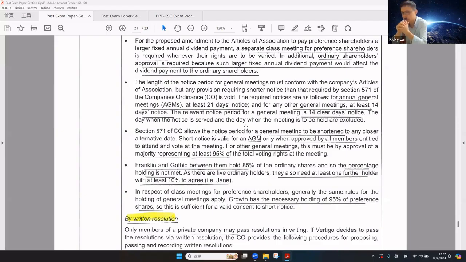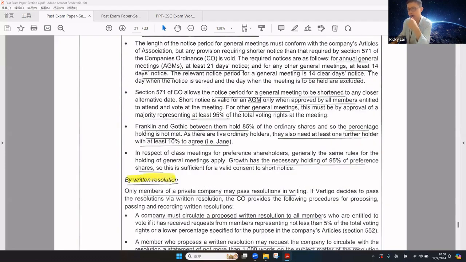Since Frankie and Coda hold 85%, they cannot fulfil the 95% requirement. They need at least one further holder, that is at least 10%, to agree to the consent of short notice. Regarding the preference shareholders, Gold has a holding of 95%, so that is sufficient for a valid consent to short notice. Okay, so that is everything focused on meetings.